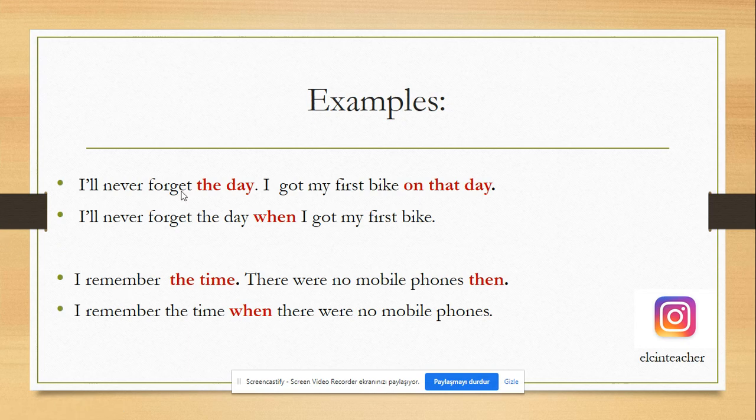Let's look at these examples. I'll never forget the day. I got my first bike on that day. I'll never forget the day when I got my first bike. So we are modifying the day. So after the day, we should use when. I remember the time. There were no mobile phones then. So the time and then. So we should use when here. I remember the time when there were no mobile phones.